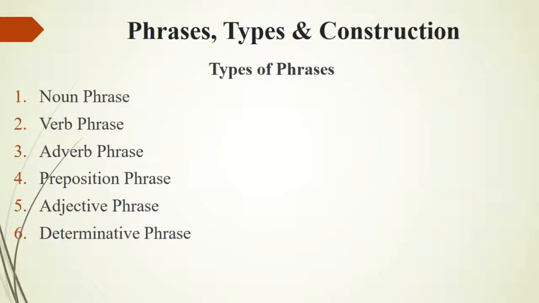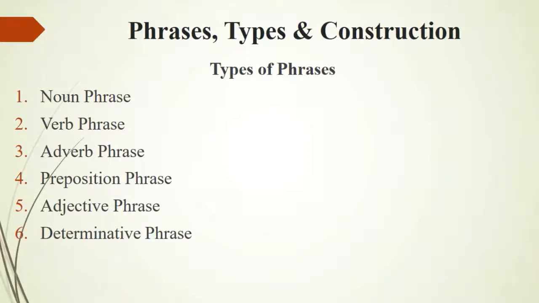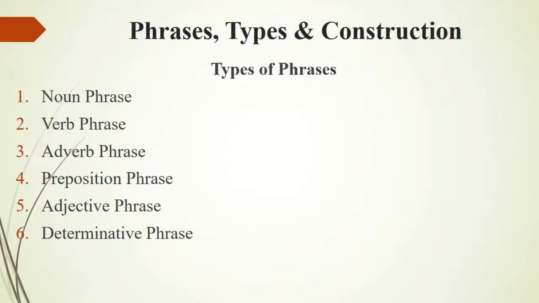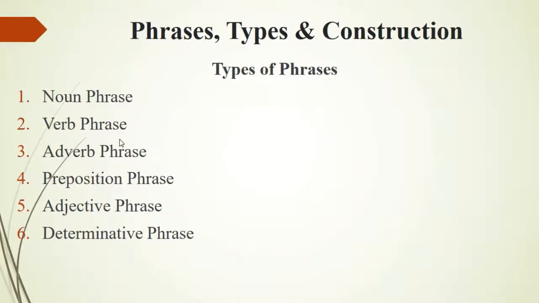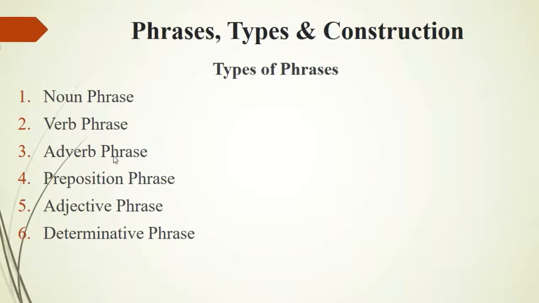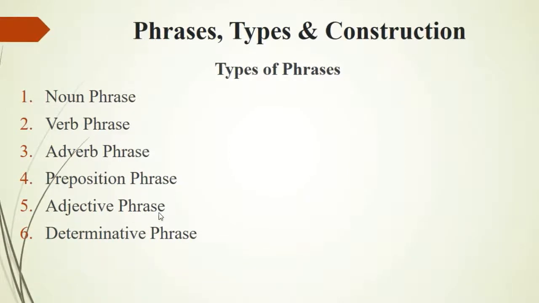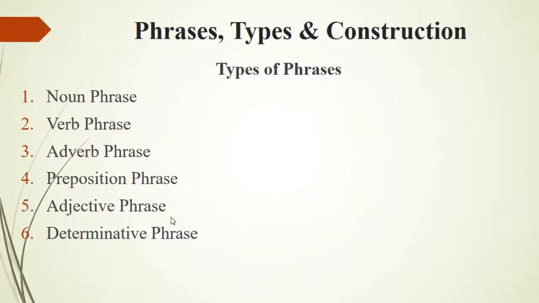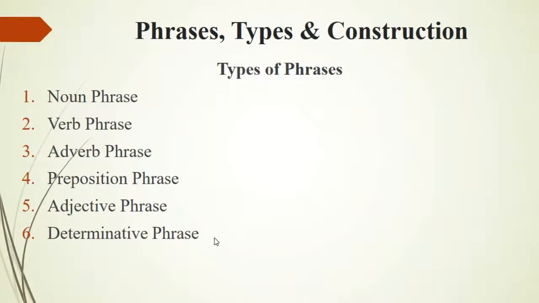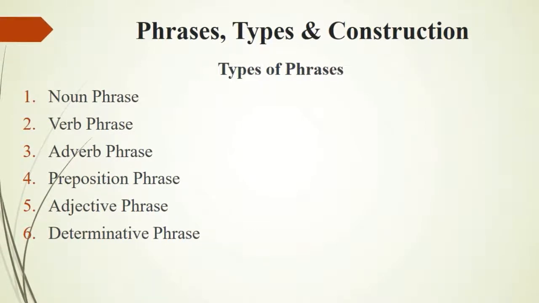Let's have a look at the types of phrases. The first one is the noun phrase. The second one, verb phrase. The third one is the adverb phrase. The fourth one is the preposition phrase. The fifth one is the adjective phrase, and the sixth one is the determinative phrase. We will discuss all these types of phrases in detail in the next slides.